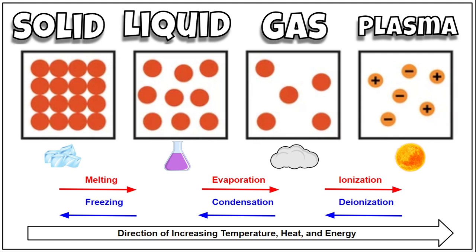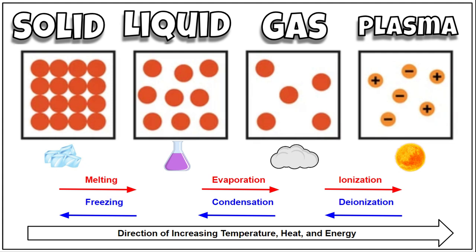To go from a solid to a liquid, you're talking about melting. To go from a liquid to a gas, you're talking about evaporation. To go from a gas to a plasma is called ionization. Now, if we go in reverse, to go from a plasma to a gas is deionization. To go from a gas to a liquid is condensation. We know that from our water cycle. And to go from a liquid to a solid, we're talking about freezing.